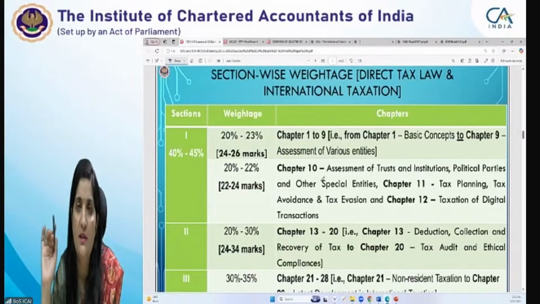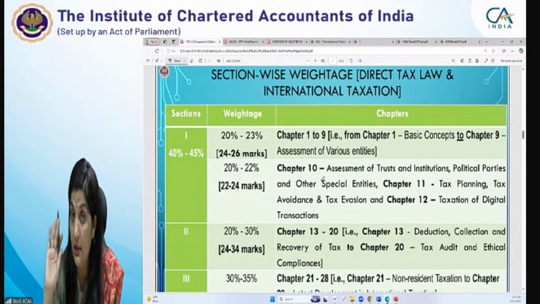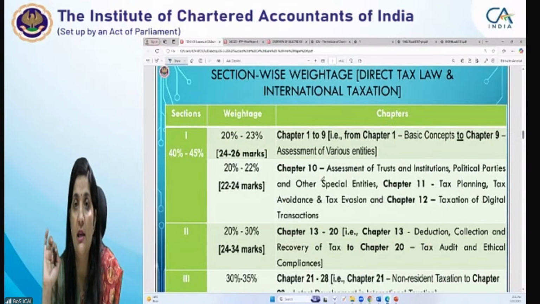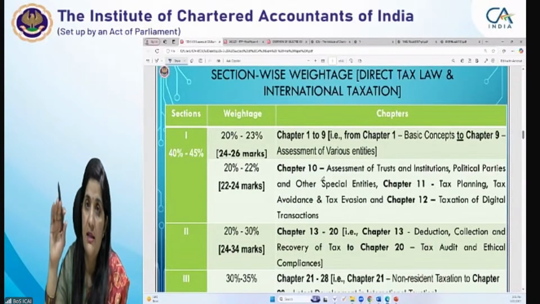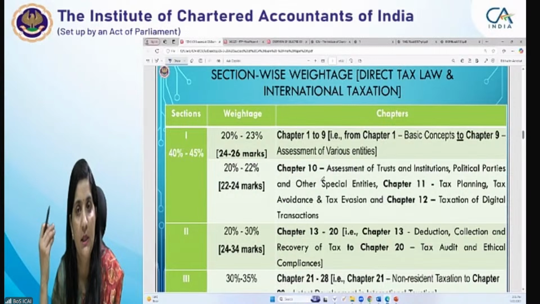That unusable space के लिए you can just make a simply a cross sign. ठीक है? Be write in a legible manner. It should be readable to the examiner, right? Or highlight the important key points in your answer sheet. It's very, very important for you. Please highlight the key points in the answer sheets. ठीक है? This is the strategy you have to do for your examination for attempting the paper, right?